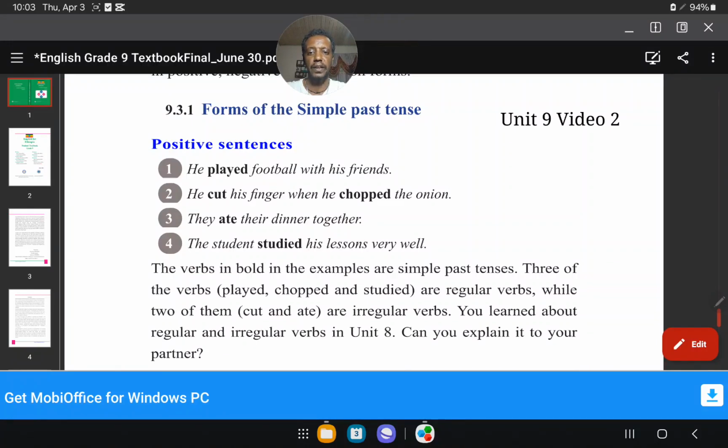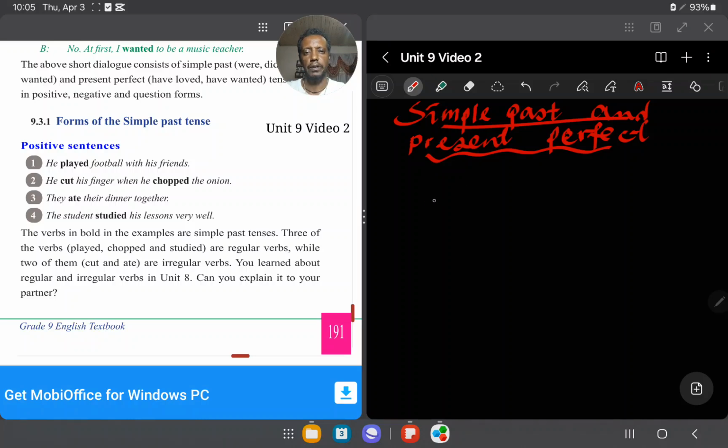And: he cut his finger when he chopped the onion. When he chopped. By the way, the past form of cut is cut. It is the same. I want to show you here, in addition to this word, you can see some words are unchanged when you change from present to simple past form. For example, cut, as its past form is cut, is unchanged.